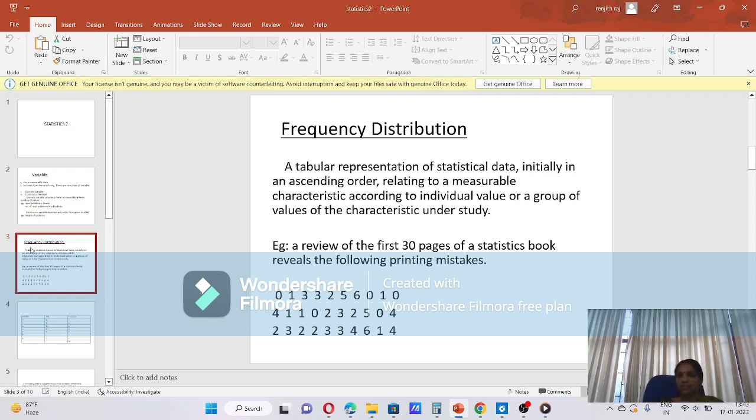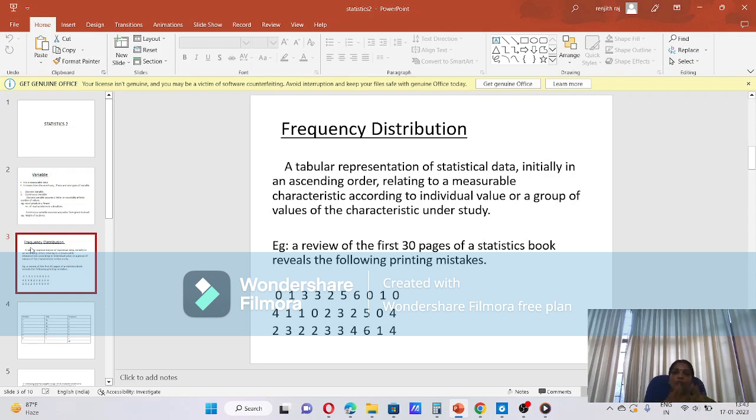Look, one example is here. A review of the first 30 pages of a statistics book reveals the following printing mistakes. We can see so many numbers on the screen. Look here, 0, 1, 3, 3. Likewise, you can see some numbers.